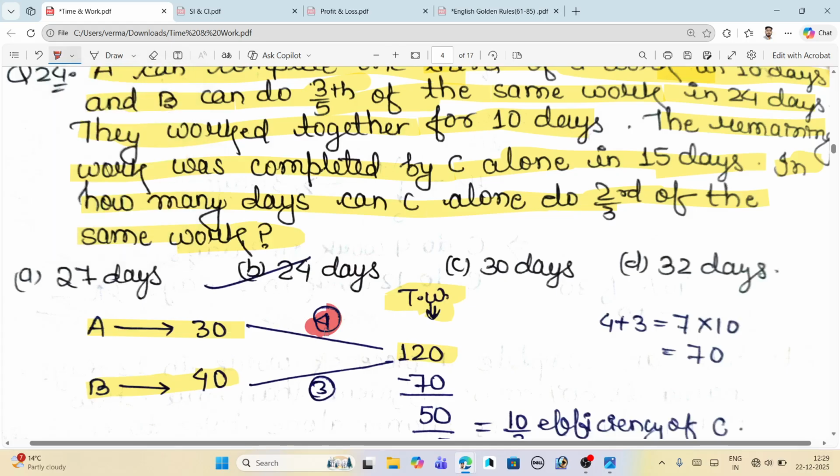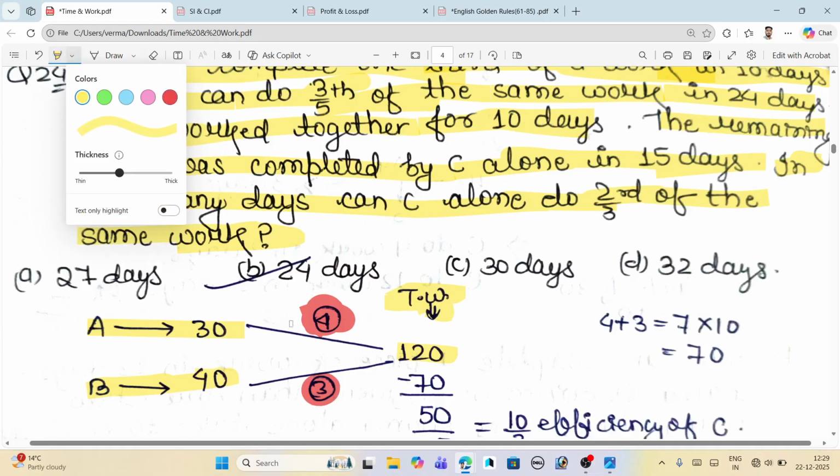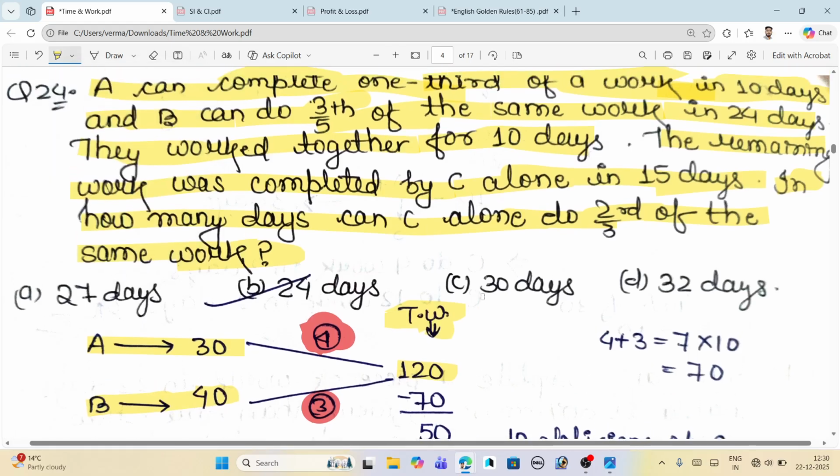I'm changing the highlighter because you will be more comfortable seeing the efficiency as a separate thing. By circling it, you see here, this is the efficiency of A, that is 4, and the efficiency of B is 3. And the next thing, just see what is written in the question: they work together for 10 days. They have only two individuals, that is A and B. So the efficiency of A is 4 and B is 3, so we get 7 as the efficiency of both.